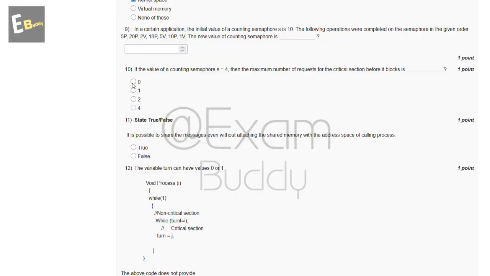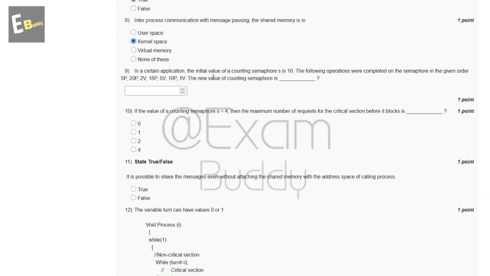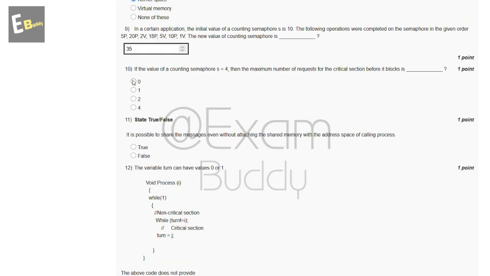Now the ninth question is, in a certain application, the initial value of counting semaphore is 10. The following operations were completed on the semaphore in the given order: 5P, 20P, 2P, 18P, 5V, 10P, 1V. The new value of counting semaphore is dash. So the answer of our ninth question is 35. Now the 10th question is, if the value of a counting semaphore S is equal to 4, then the maximum number of requests for the critical section before it blocks is dash. So these are the options, and the answer of our 10th question is D, 4.